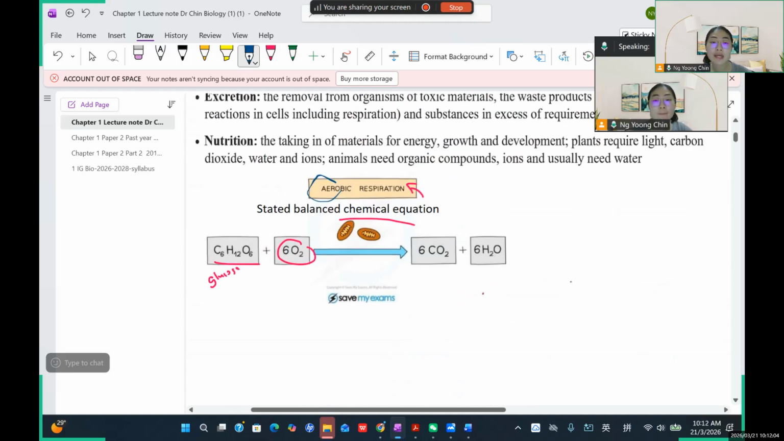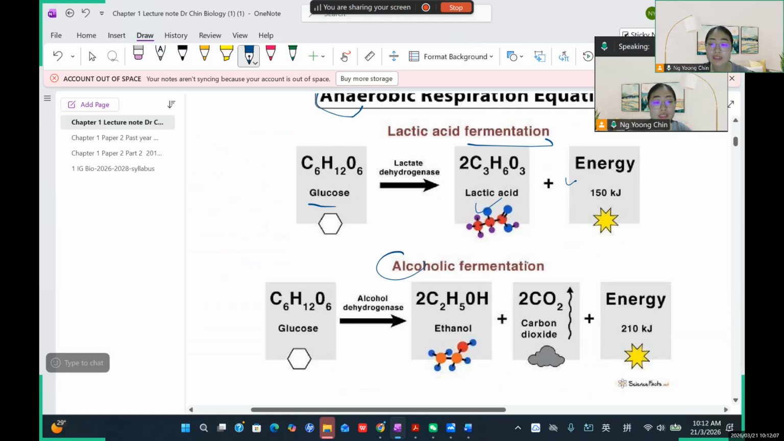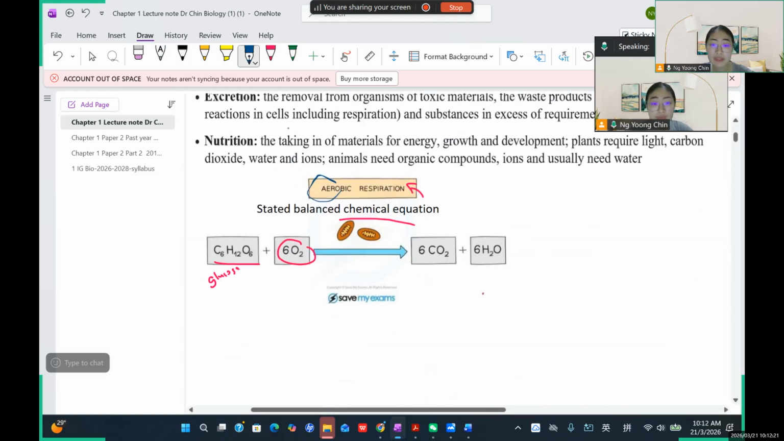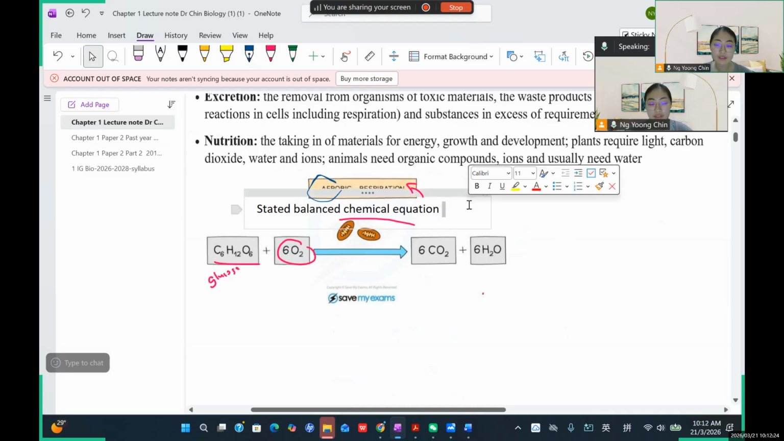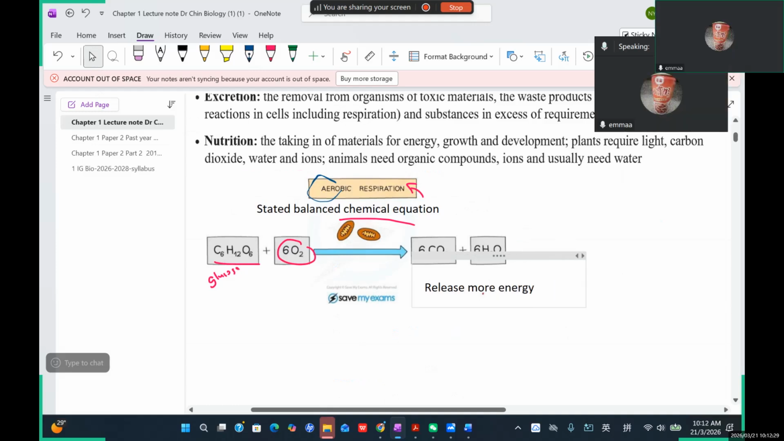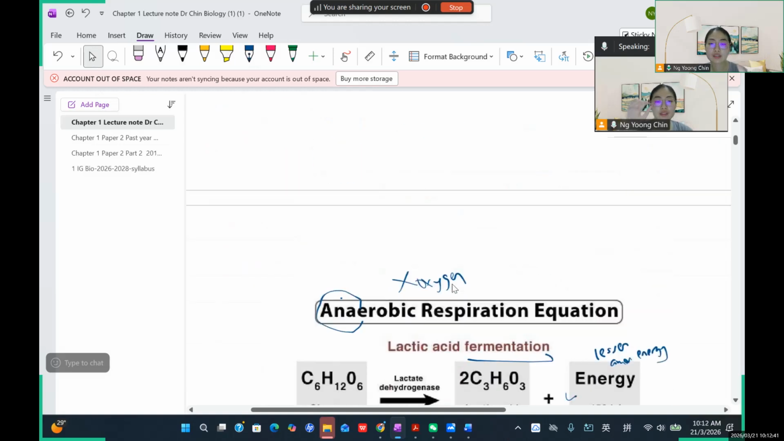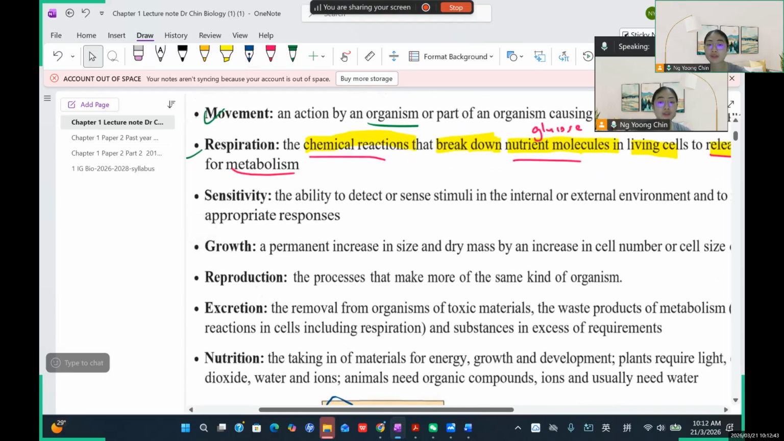So if you compare aerobic and anaerobic respiration, you can realize that anaerobic respiration releases a lesser amount of energy. But aerobic respiration releases more energy. So that's why most of our body cells do aerobic respiration, because we want to get more energy in the presence of oxygen. Okay, that's all for respiration.